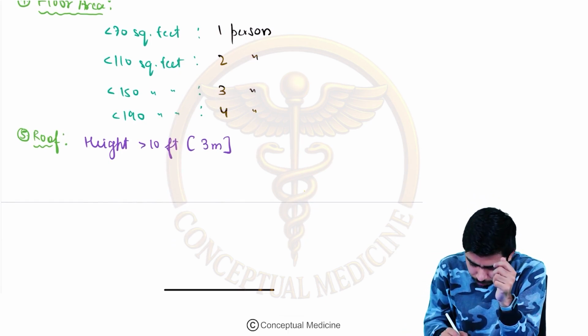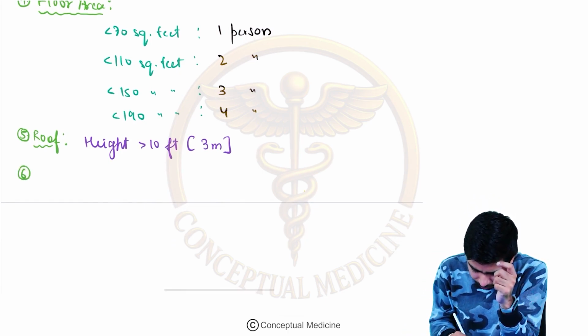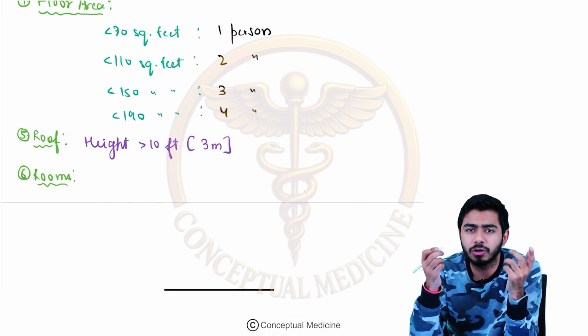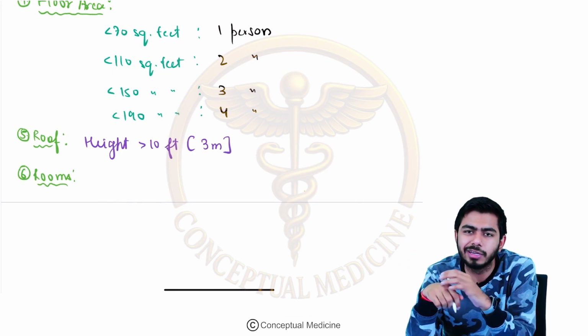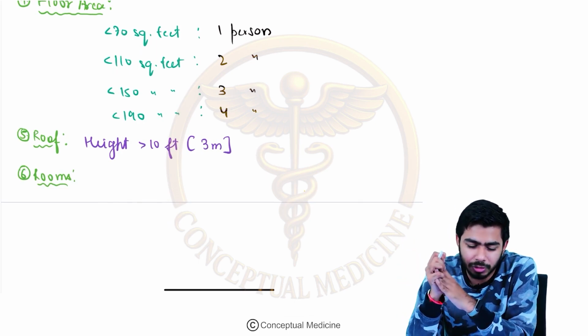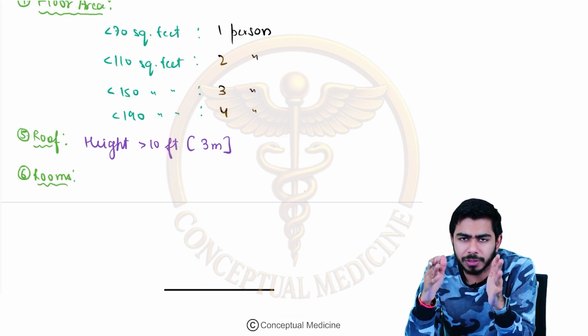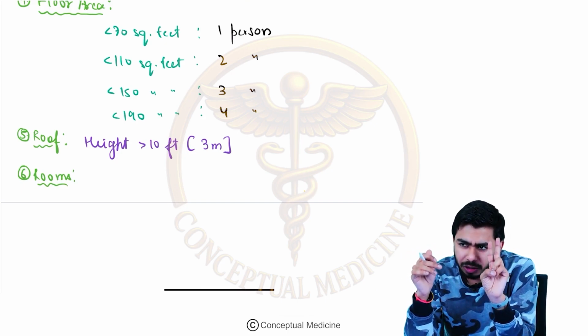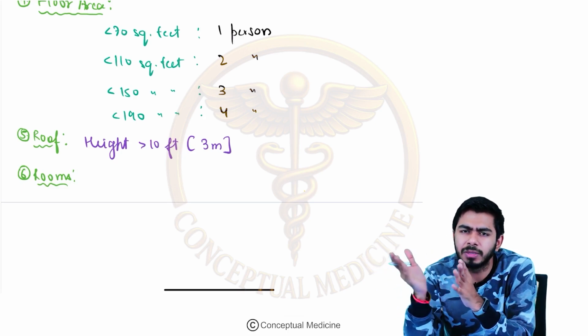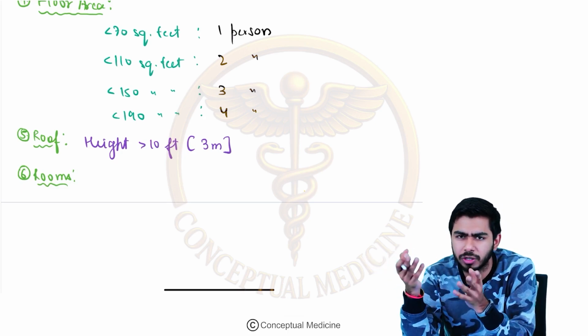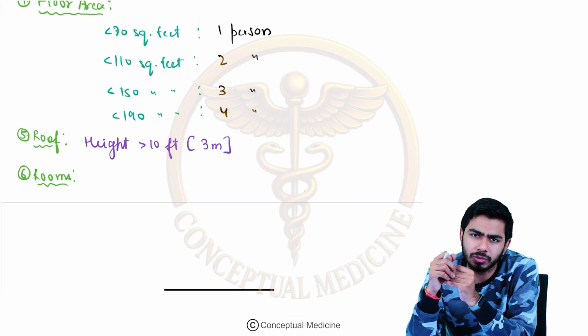Next parameter is the rooms. After this, just check your house, how many parameters are getting ticked, so that can be interesting to learn. Now rooms over here, at least basic number is 2. At least 2 rooms should be there. Now it depends on how many family members are there. According to them, rooms should be present.